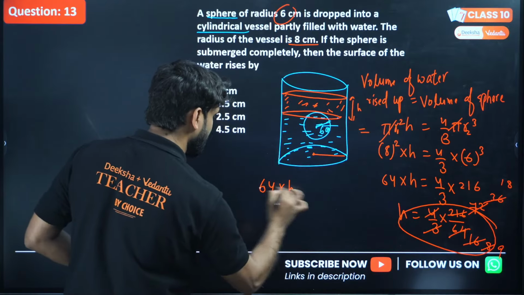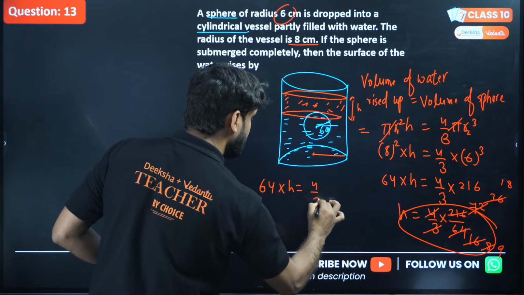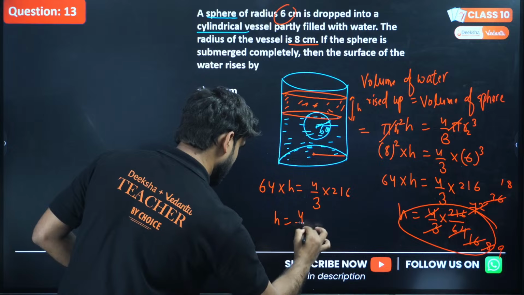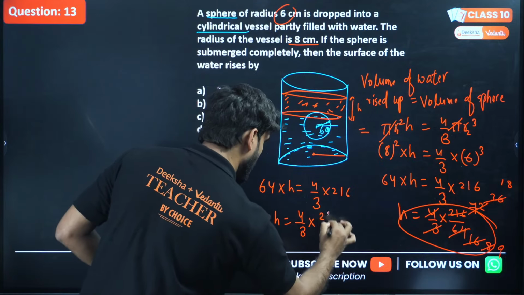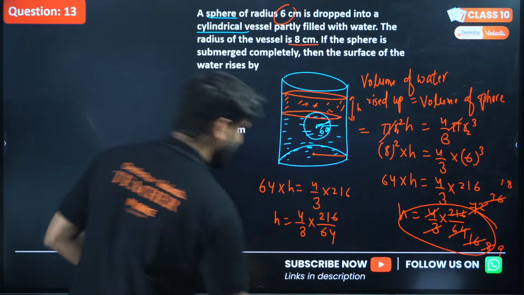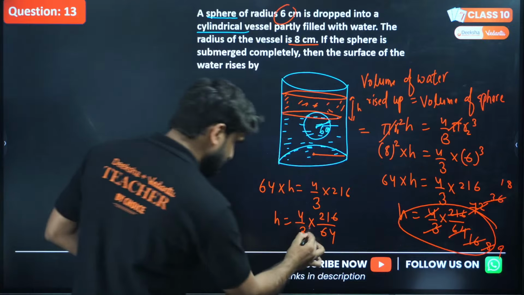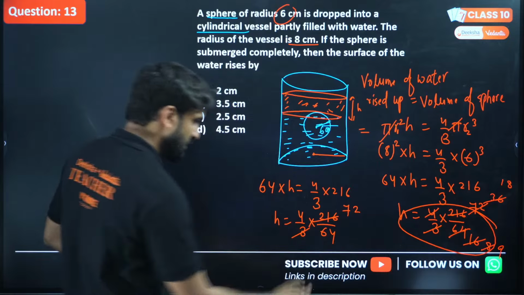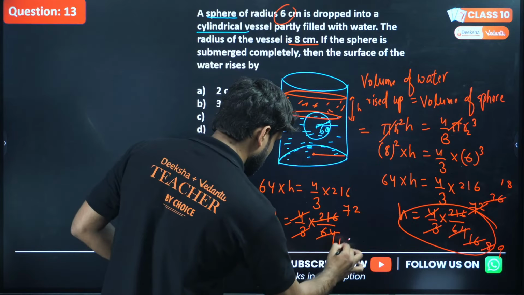64 into h will be 4 by 3 into 216. So what will be the result? 4 by 3 into 216 divided by 64. Now cancel it. This will be cancelled by this 72, and this will be cancelled by this.